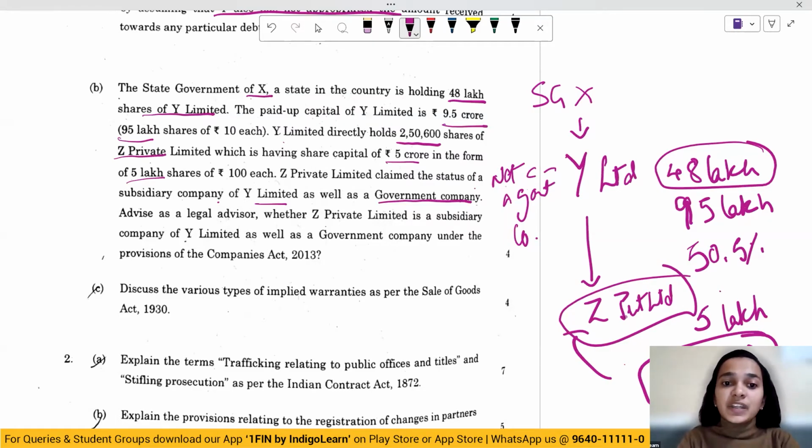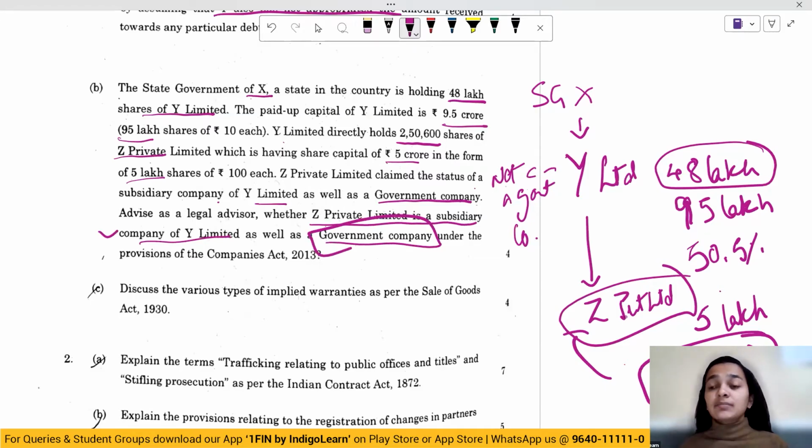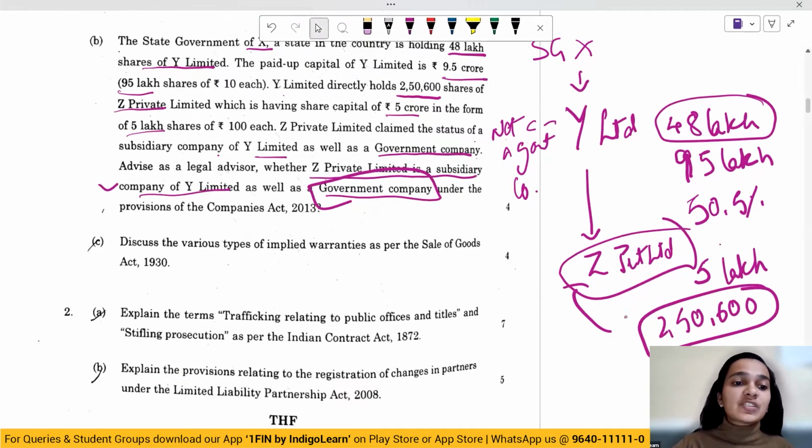As a legal advisor, whether Z Private Limited is a subsidiary company of Y Limited, yes, it is. As well as a government company? No, it is not a government company. Had Y Limited been a government company, then yes, that private limited would also have been a government company. Moving on to the next question.